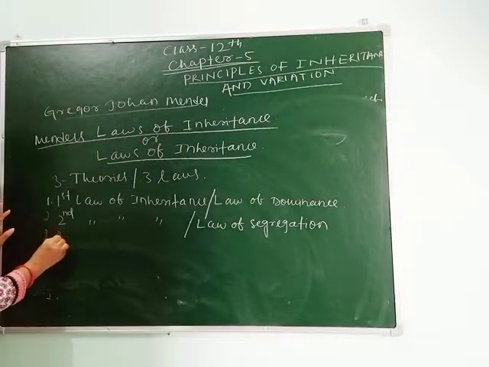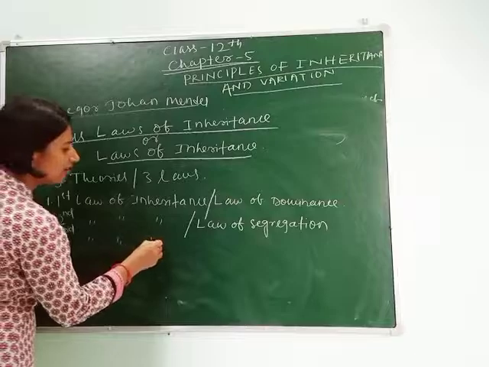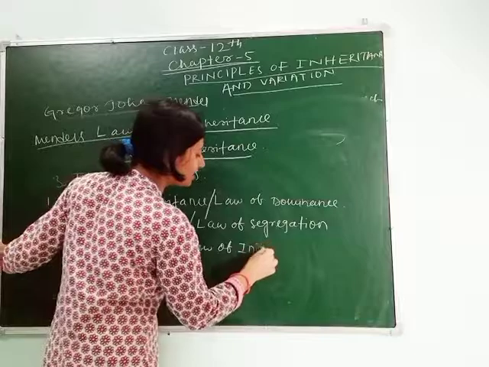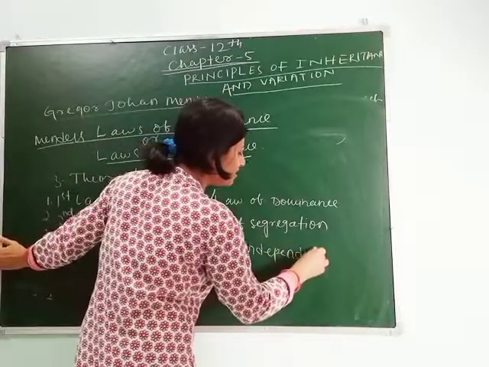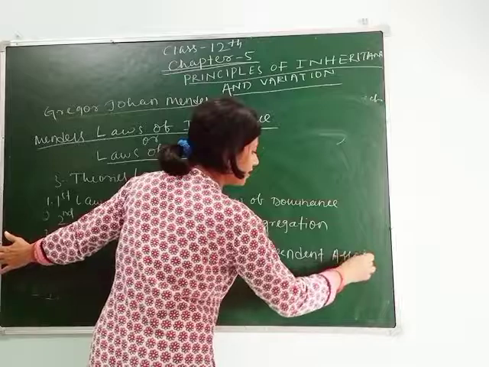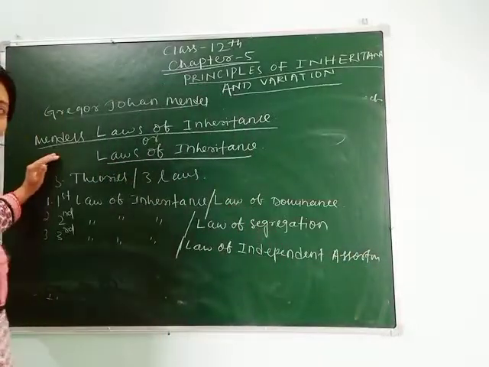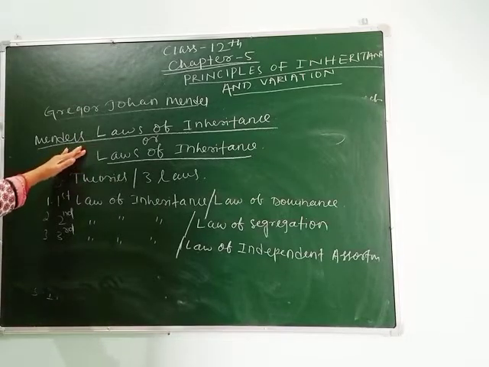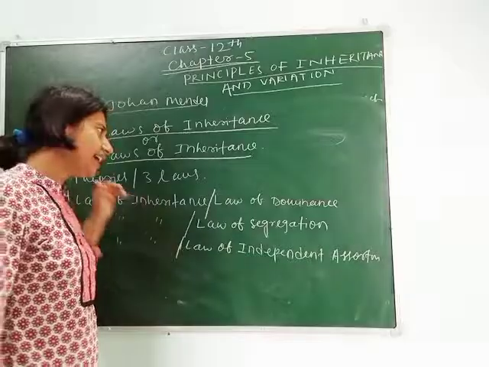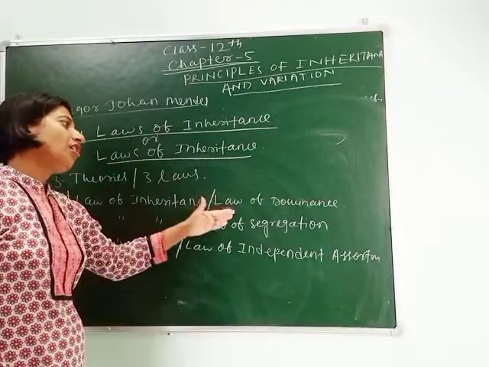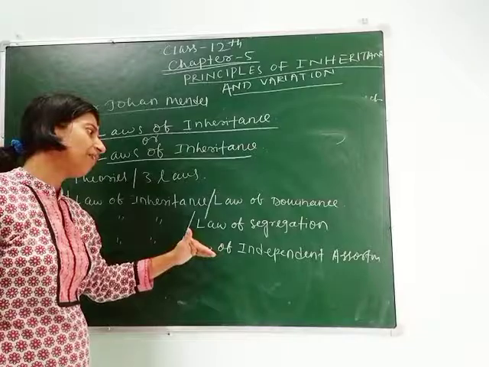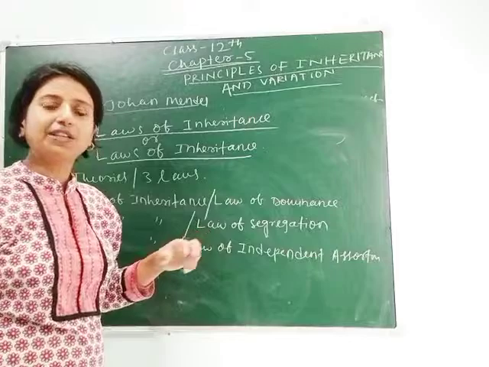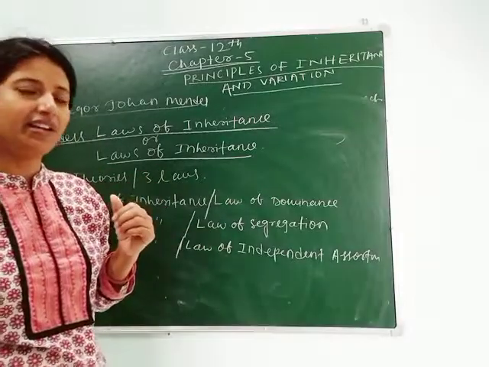Then the third law of inheritance, or law of independent assortment. So after the experiment on pea plant, Mendel gave these three theories, which are known as Mendel's laws of inheritance. These theories are law of dominance, law of segregation and law of independent assortment. His theories were given after monohybrid cross and dihybrid cross.